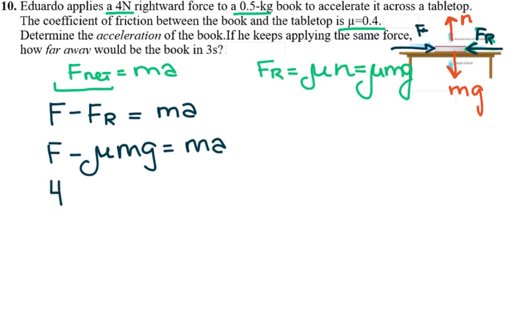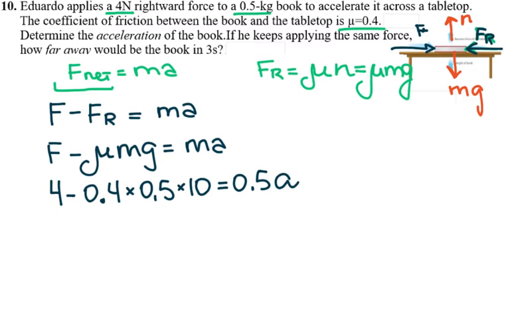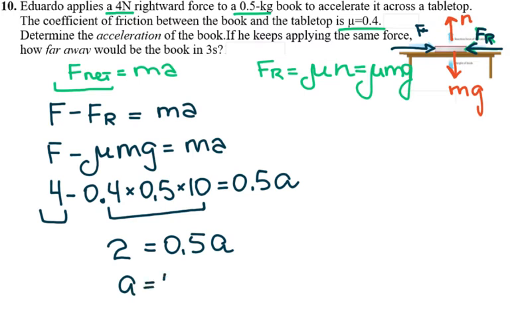I have 4 minus mu, which they give me as 0.4, times the mass 0.5, times g which is 10, equals the mass, 0.5, times acceleration. If I multiply 0.4 by 10, that is 4, and then times 0.5 is 2. So I have 4 minus 2, which gives me 2 equals 0.5a. So acceleration is equal to 4 meters per second squared.